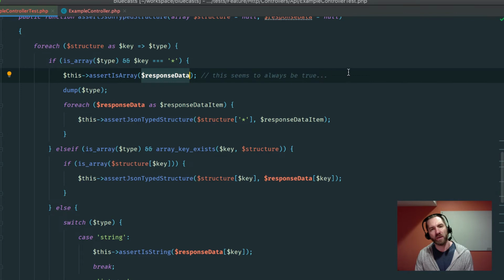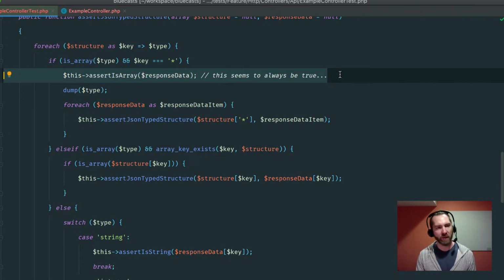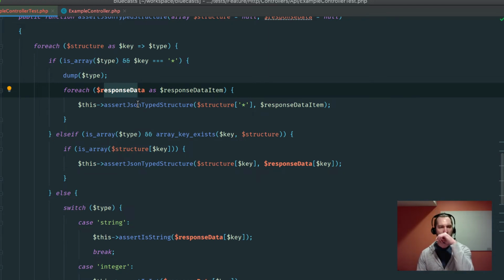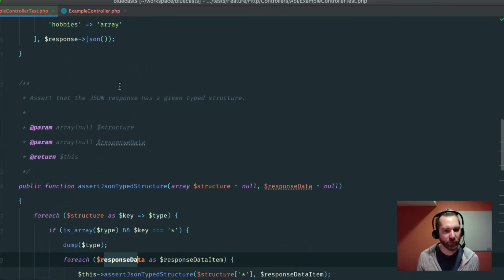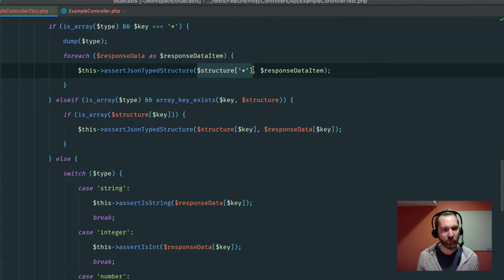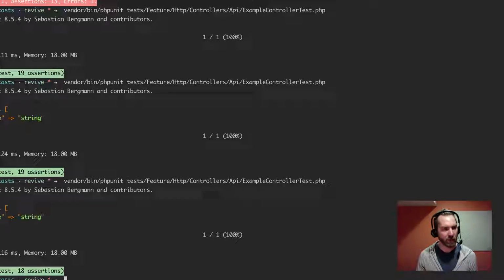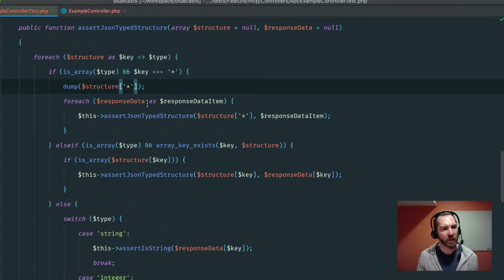But response data is always the full response. So that's kind of dumb. We're going to take that out. So we get in here with all of the response data. Why would we send all of the response data in here? I just don't understand that. I'm not getting it, peeps. Like, what is this? It's saying star. I'm quite confused.